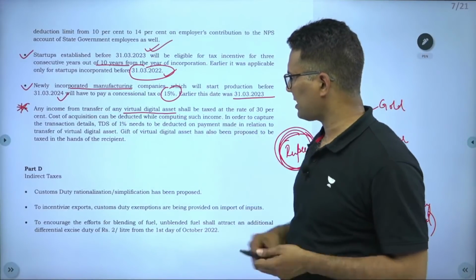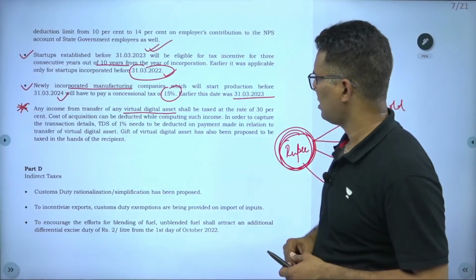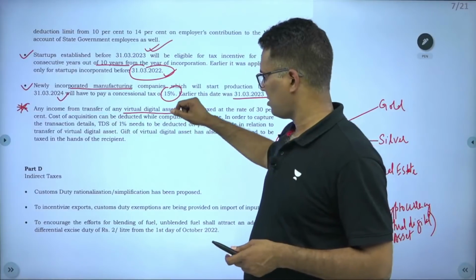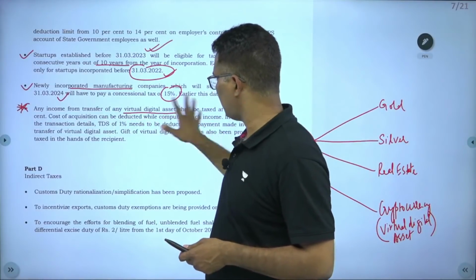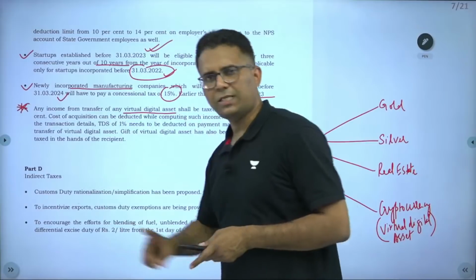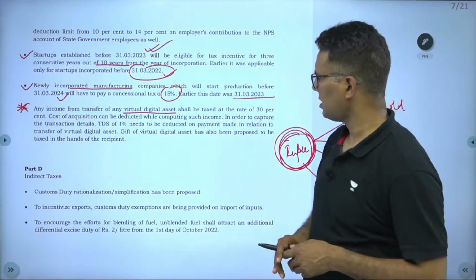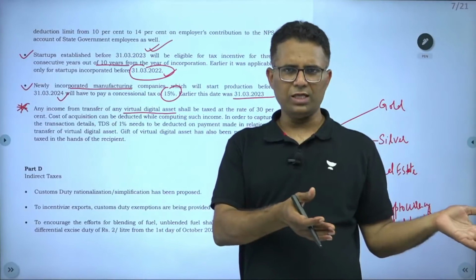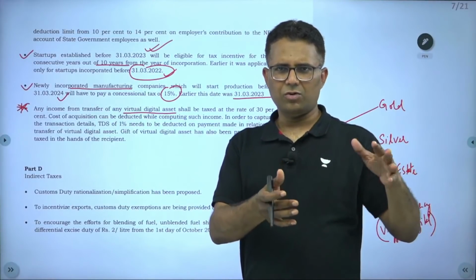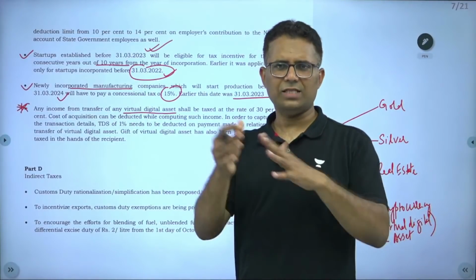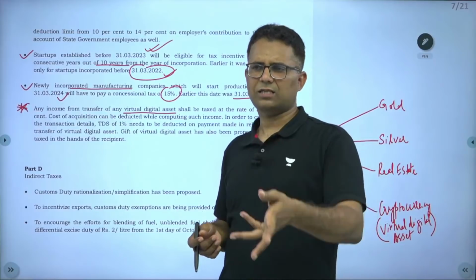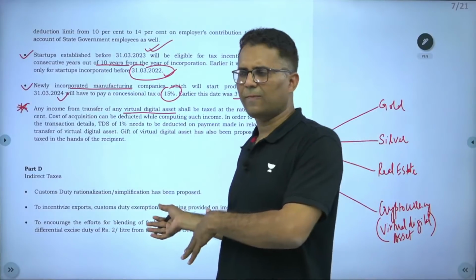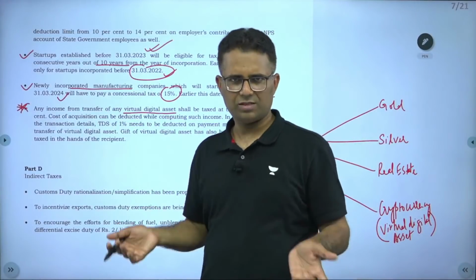So that was about direct taxes, and then about virtual tax. Then part D is about indirect taxes. Of indirect taxes, most have been included in GST, which is now regularly changed. The budget does not do anything there. Certain taxes like customs duty have not been included in GST, so those changes are announced in the budget. As such, it is not relevant, right?